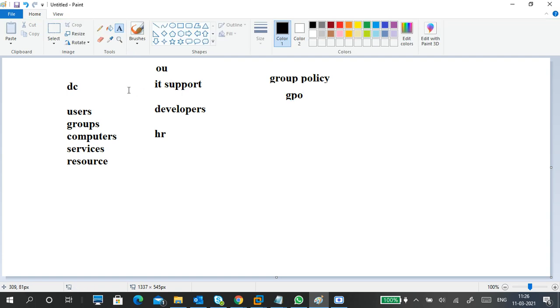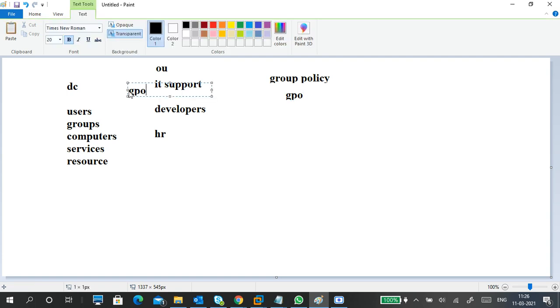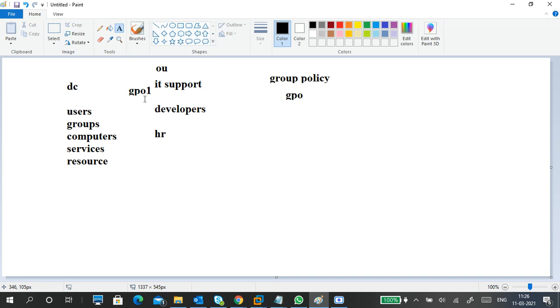So think here I have a group policy. So GPO1 is linked to this OU. What happened in this OU? The users, groups, and computers that are there are affected with this setting. They will get this setting. Understand? They will get this setting.